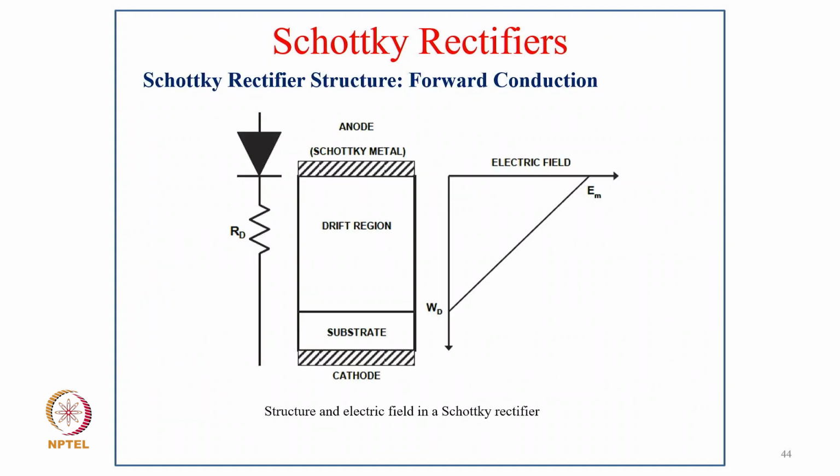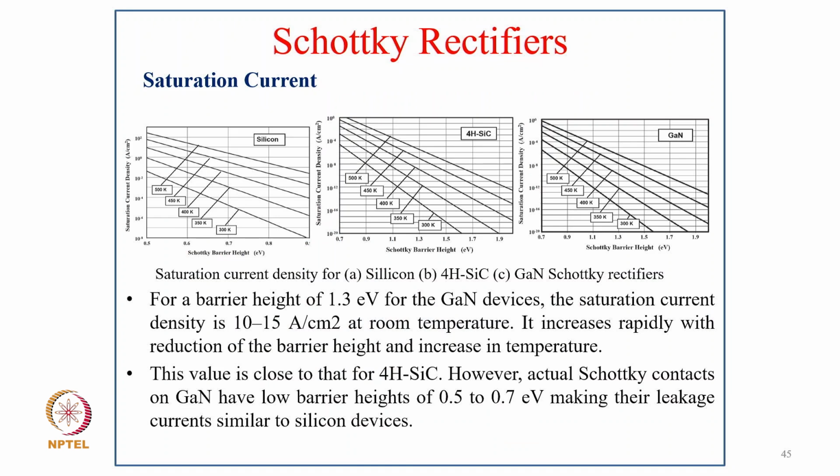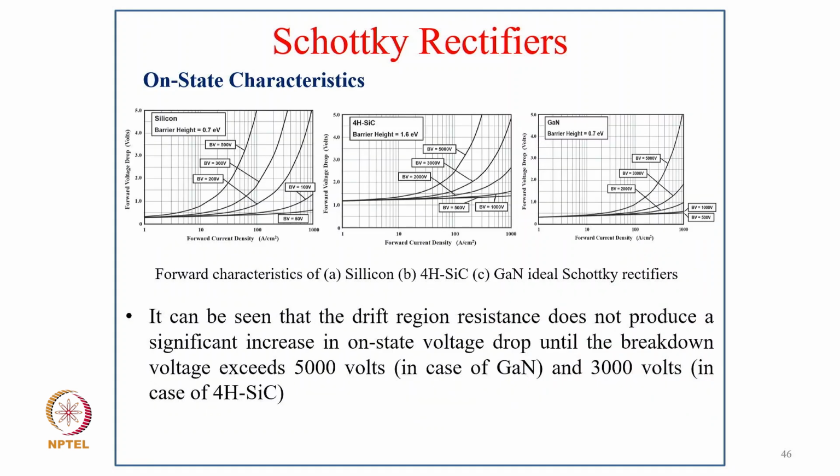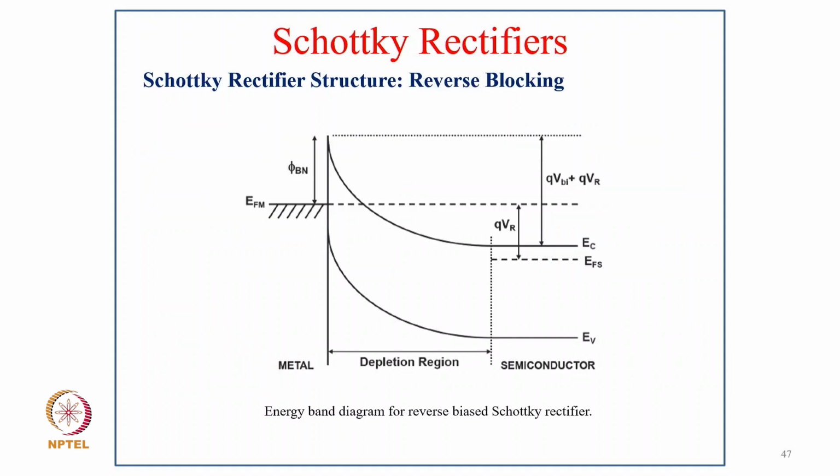Here is how the typical Schottky rectifier structure looks, with the drift region, substrate and cathode, how the field distribution goes, and the saturation characteristic of the Schottky rectifier, which differs between silicon carbide, gallium nitride and silicon. Then the on-state characteristic of these three materials makes the difference. You can have a much higher forward current density in the case of silicon carbide compared to silicon. That makes these characteristics much better. And then the Schottky rectifier structure, reverse blocking.